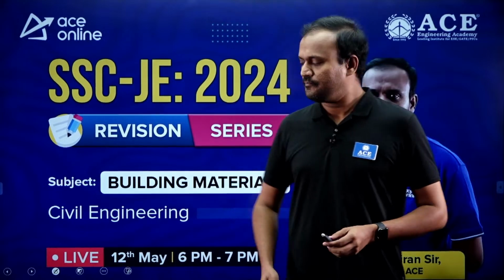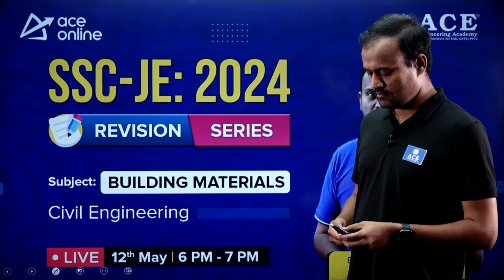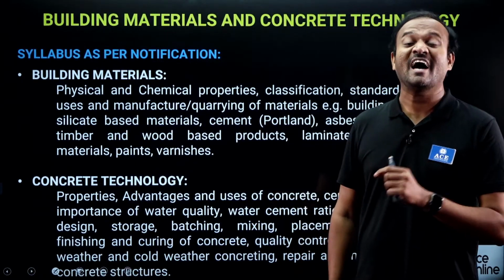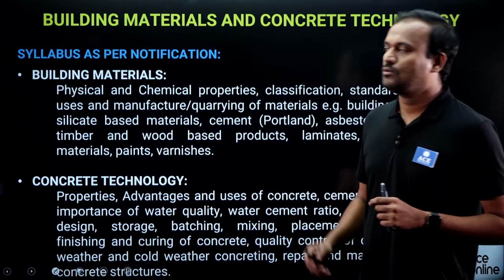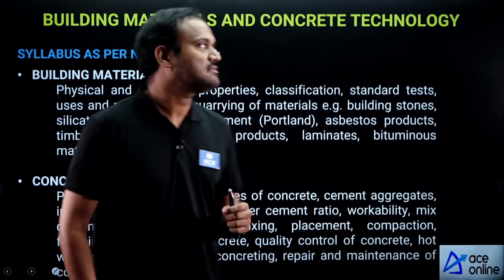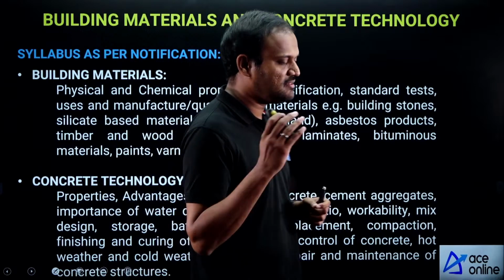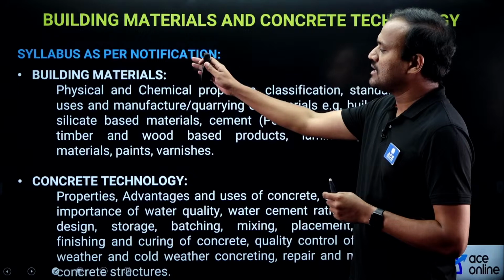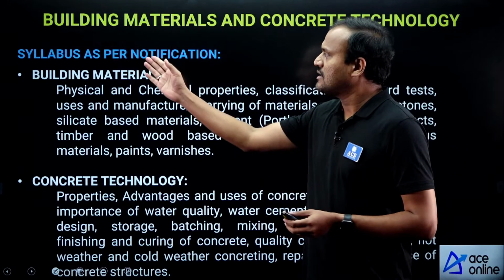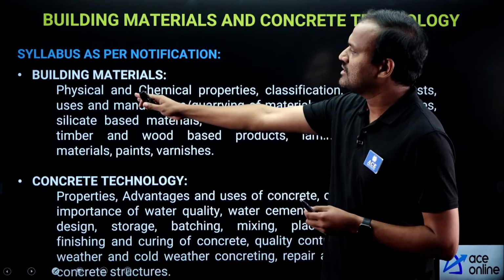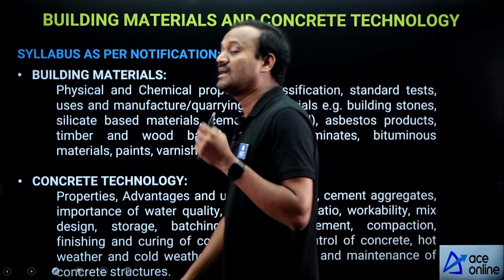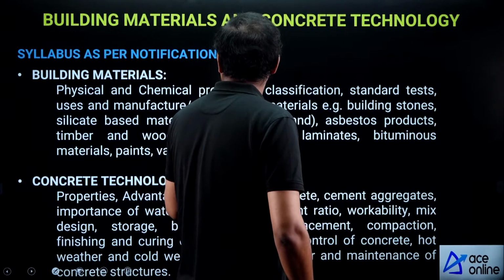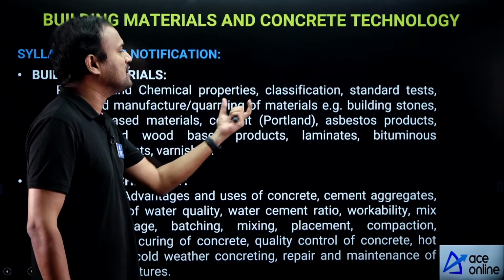So first, let us look into the syllabus as per the notification. Regarding building materials and concrete technology, this is the syllabus as given in the notification. Physical and chemical properties, classification, standard tests, uses and manufacture or quarrying of materials.